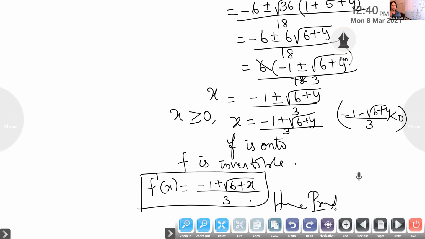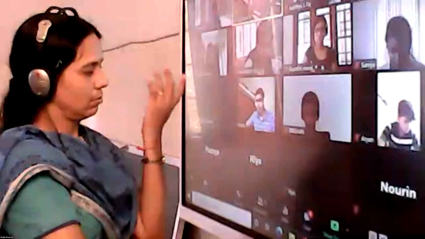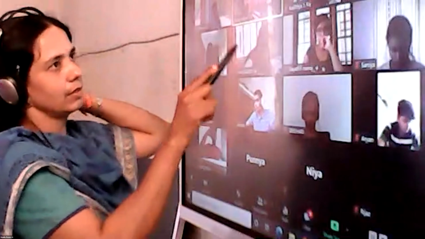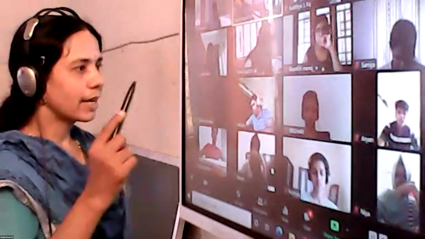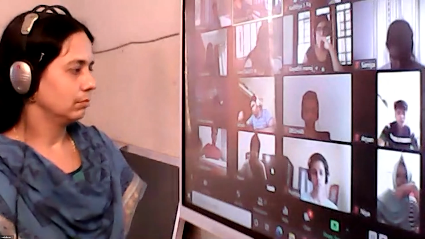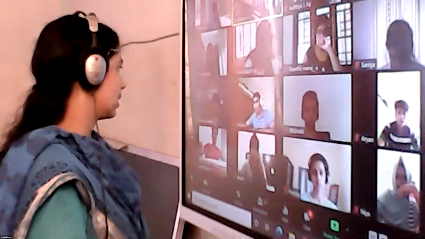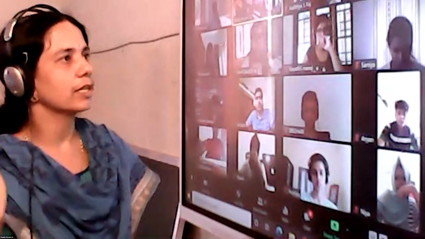Okay, do this 2 or 3 times till your idea becomes clear. Don't close the notebook after this. What do you have to do after the class? Today itself, do this question. Then only it will become more clear. Because every year I have seen the children struggling in this question, how to prove the onto part. So write it and practice it. If you practice it, you can present it easily. It is only by lack of practice that you are not able to do it.